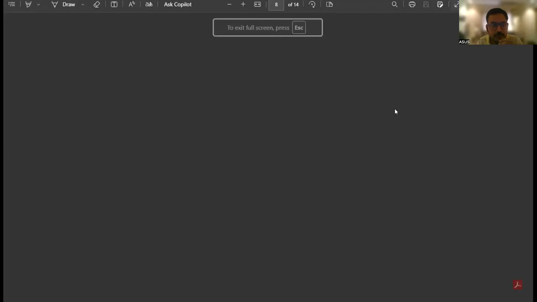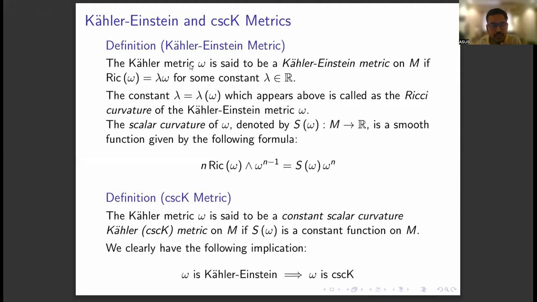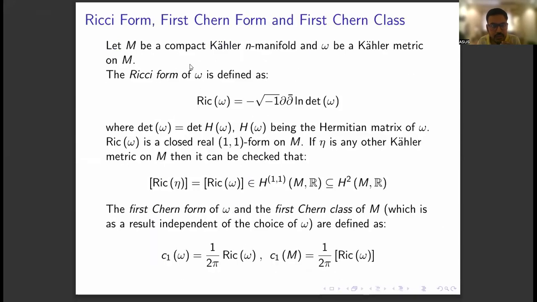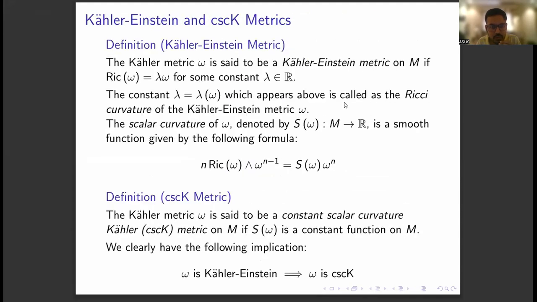The definition of a Kähler-Einstein metric was that omega is said to be Kähler-Einstein if there exists a real constant lambda such that the Ricci curvature form of omega is equal to lambda times omega, where the Ricci curvature form was a closed real 1,1 form defined by this expression. This lambda is called the Ricci curvature.